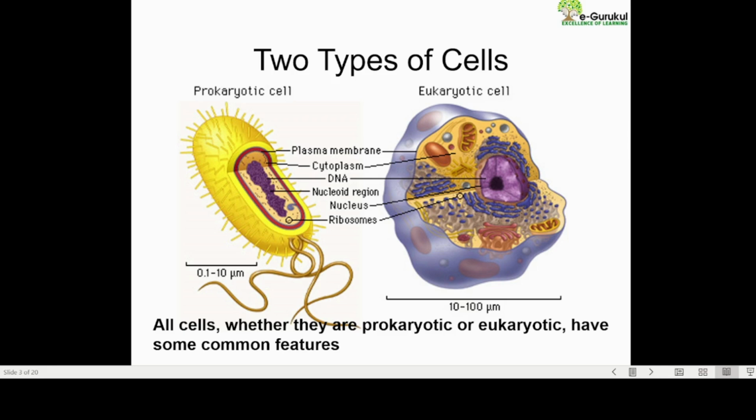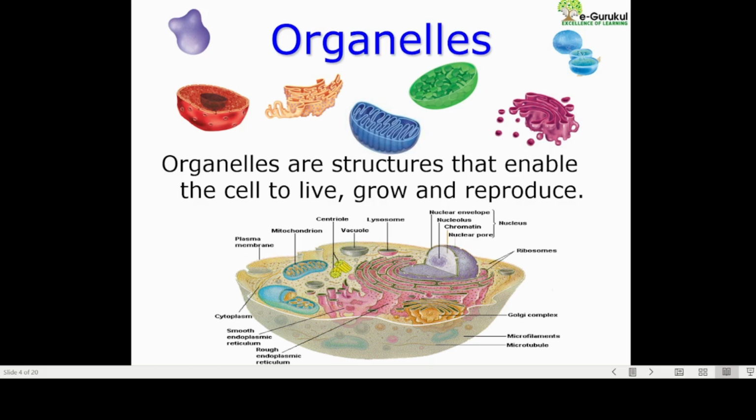All the cells, whether they are prokaryotes or eukaryotes, have certain common features as well. Now, coming to the organelles we are talking about, organelles are the structures that enable the cell to live, grow and reproduce.